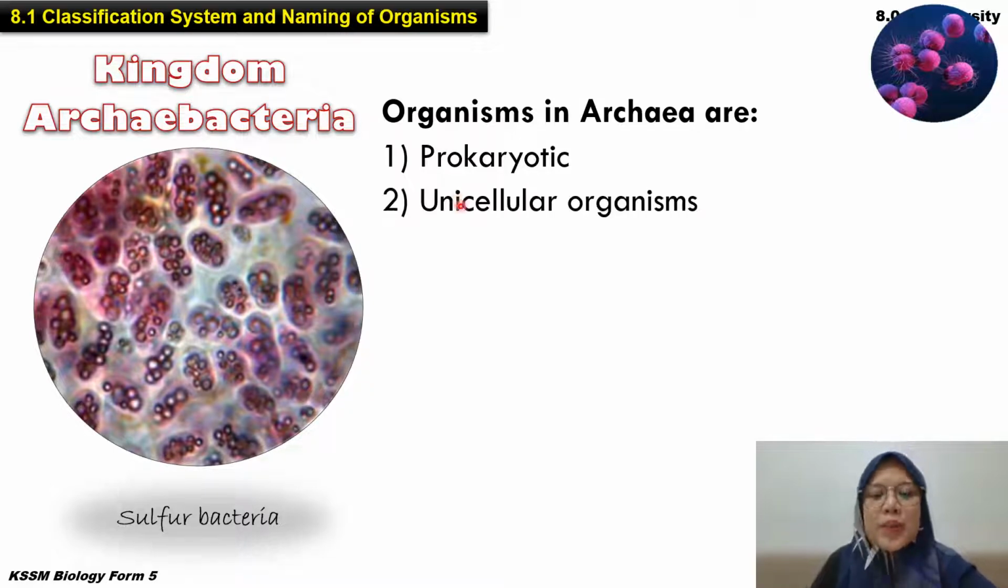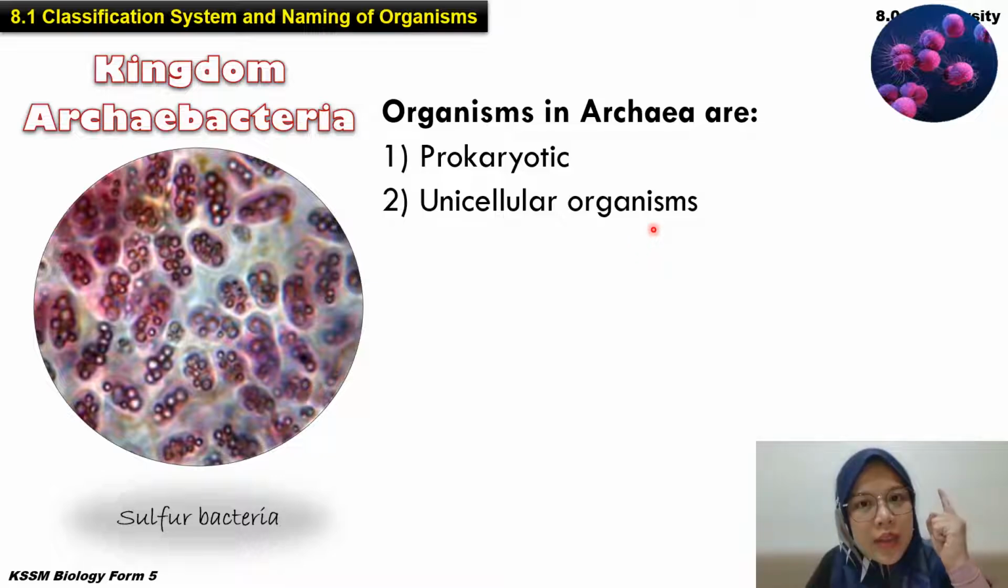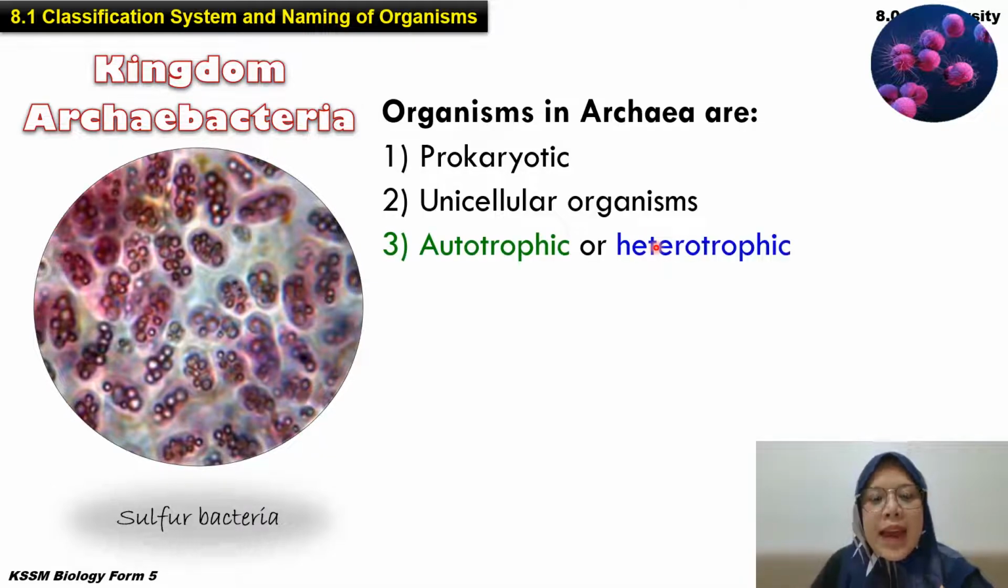Next, number 2. It's a unicellular organism. Maksudnya it is only one cell. Okay, and autotrophic or heterotrophic. So autotrophic means that it can make their own food. And heterotrophic, it cannot make their own food, but it needs others from the outside to give them the food, to give them the nutrients.